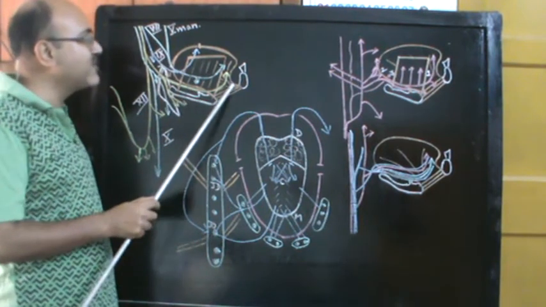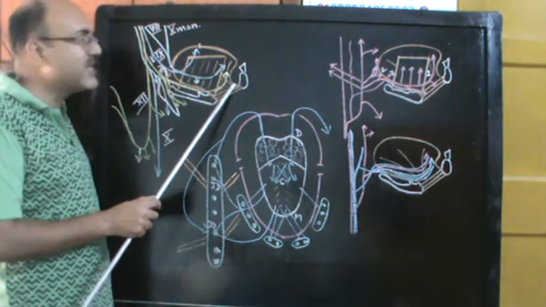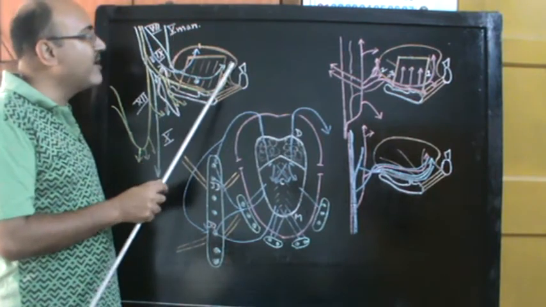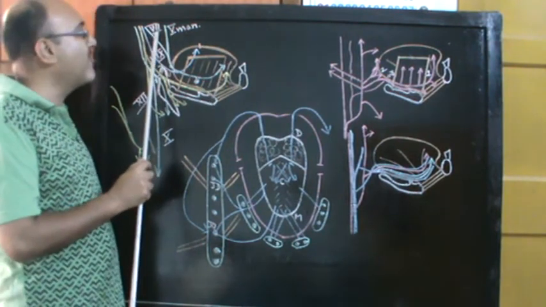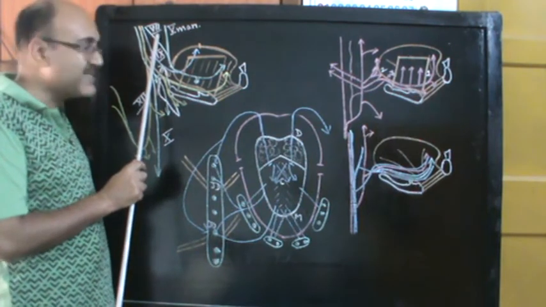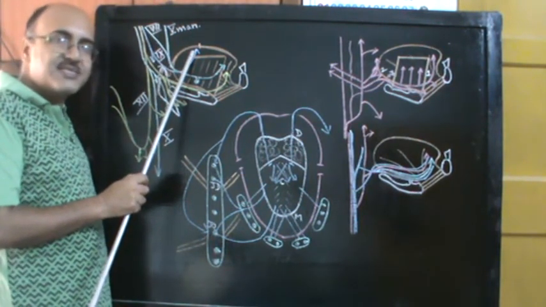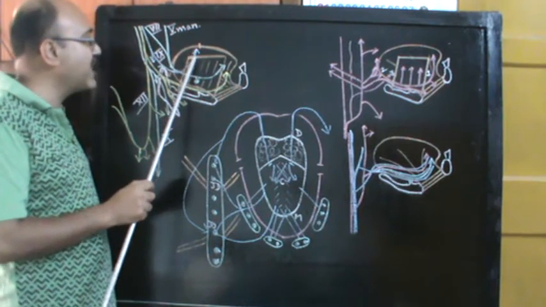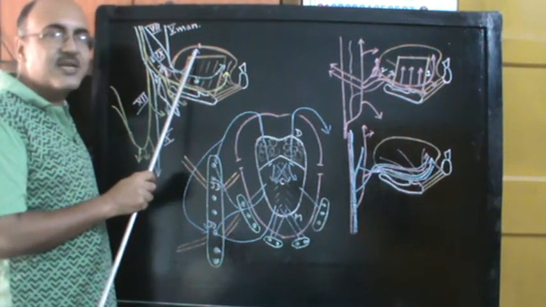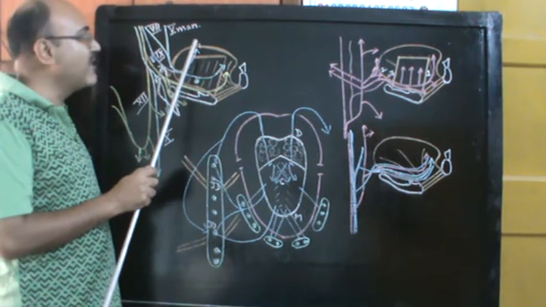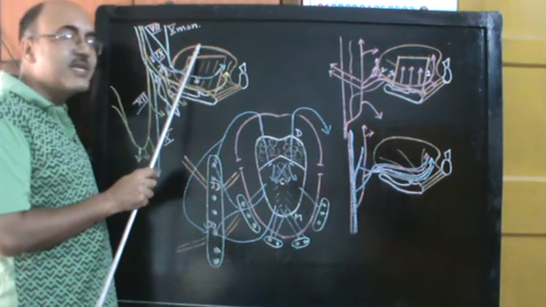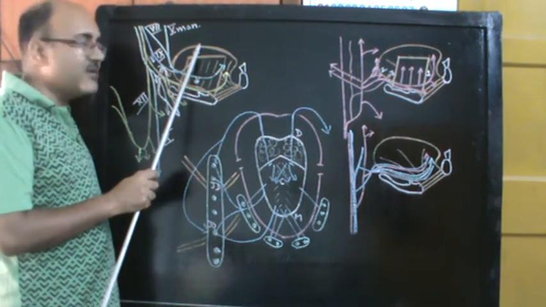For the anterior two-thirds of the tongue you had two nerves. You had the lingual nerve for the general sensation, you had the chorda tympani branch of the facial for taste sensation. But for the posterior one-third of the tongue, both general sensations and taste sensations are carried by the glossopharyngeal nerve. But the point is that the glossopharyngeal nerve does not only supply the posterior one-third of the tongue.